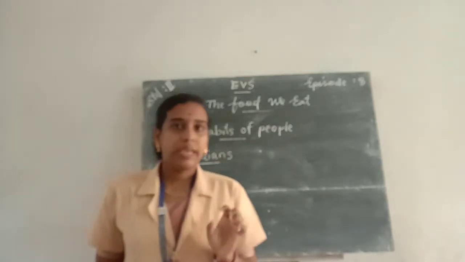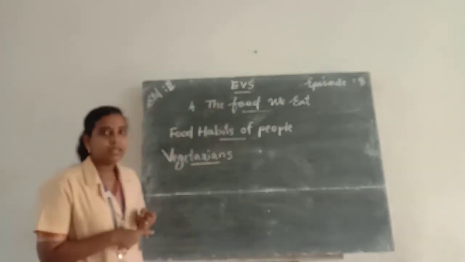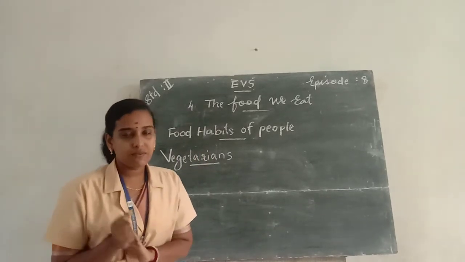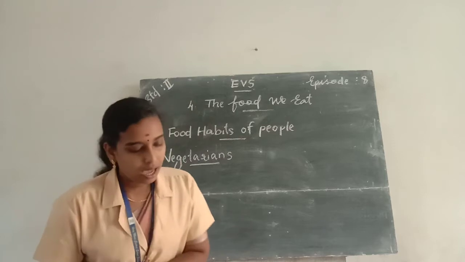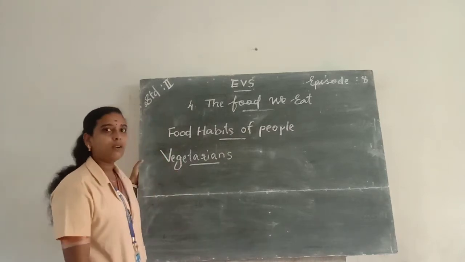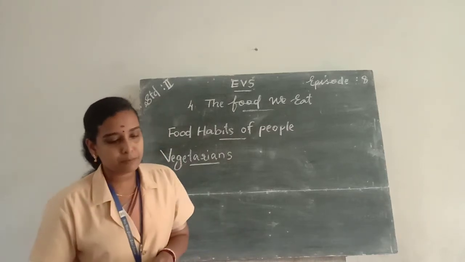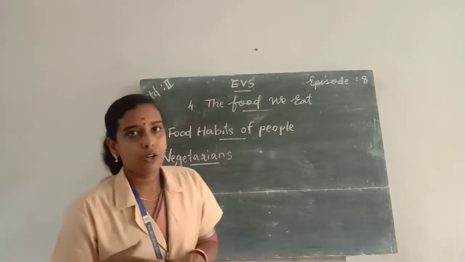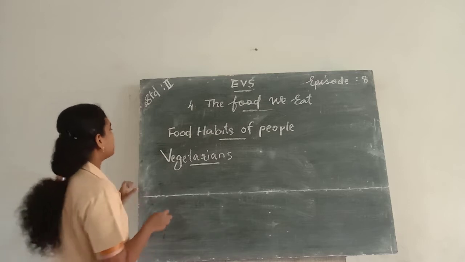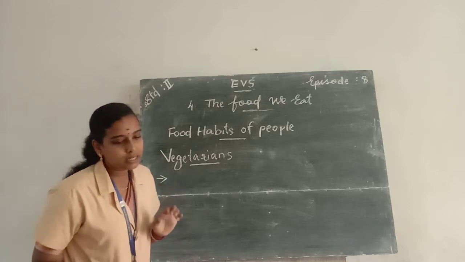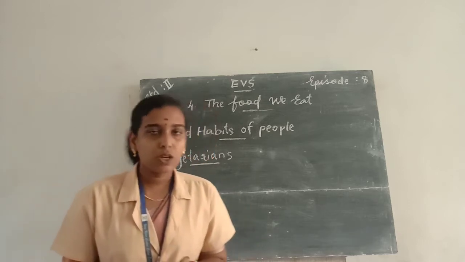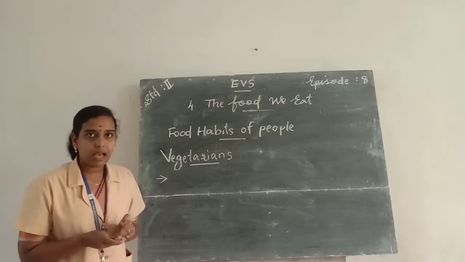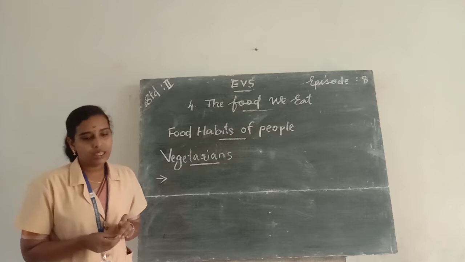People who eat only fruits, vegetables, cereals, pulses and milk products are called vegetarians. And non-vegetarians means people who eat meat along with vegetarian food. So, first one is vegetarians. Vegetarians are the people who eat fruits, vegetables, cereals, pulses, milk and milk products.